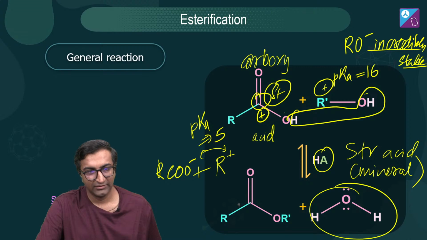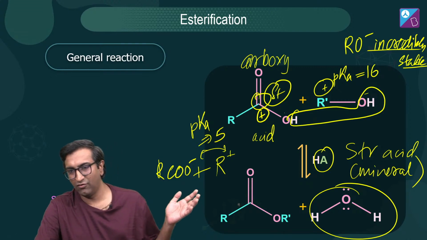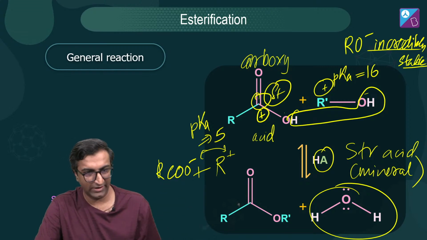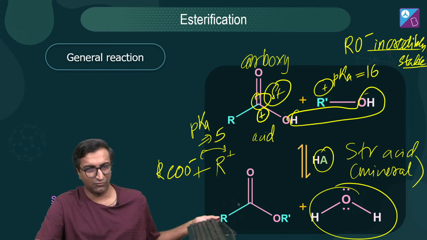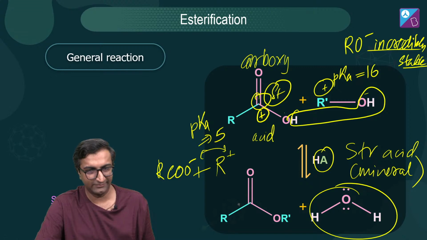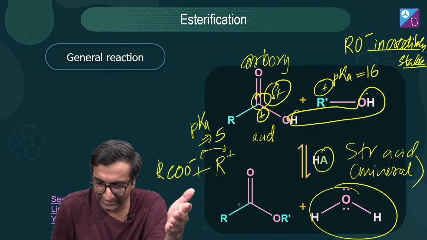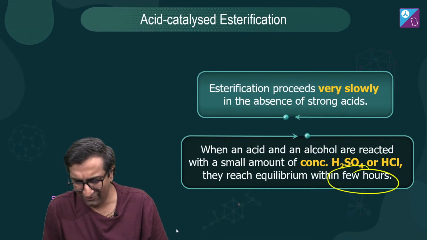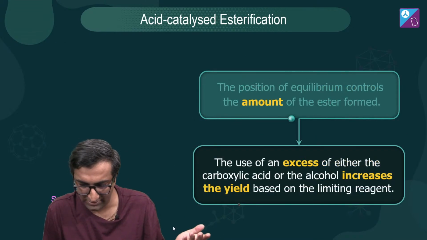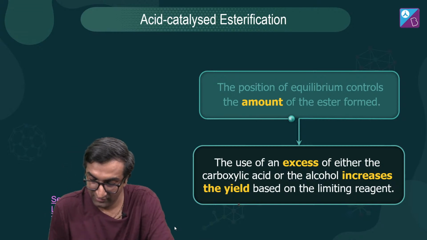Uske baad, this whole guy comes there, okay? So I know this is going to be a little bit confusing, but at the end, water is the leaving group. Okay, it's beyond the scope of what we want to talk about right now, but I've given you the link to it. You can check it out. Maybe that will help you figure out कि क्या हो रहा है, क्यों हो रहा है, etc. Maybe in the next session, come back to me with why is it कि ये जाता है, कि वो जाता है, सोच के बताओ. In fact, maybe in the next slide itself, you'll get to know क्या हो रहा है.